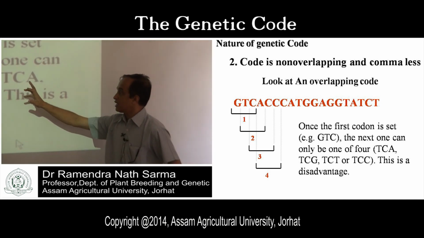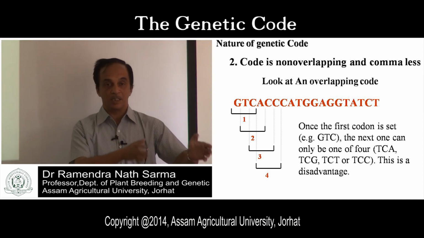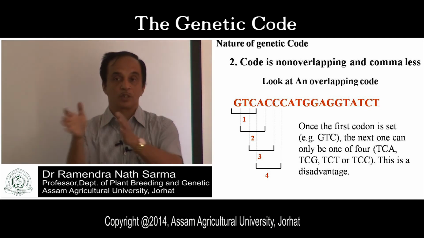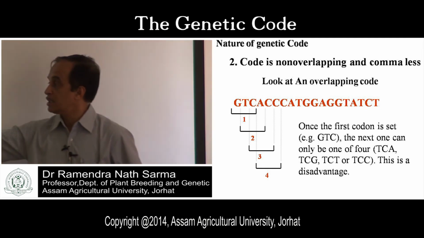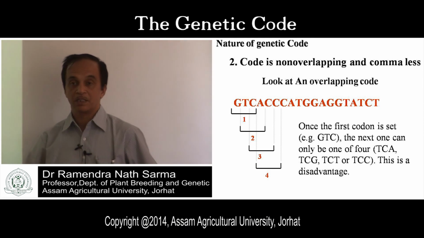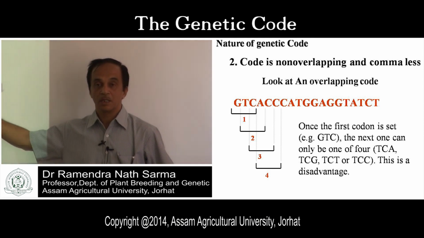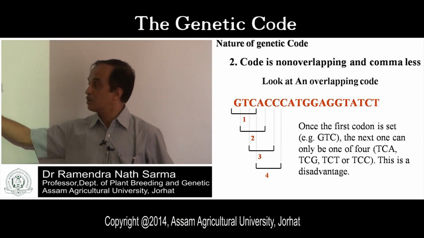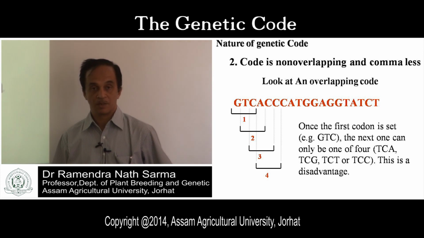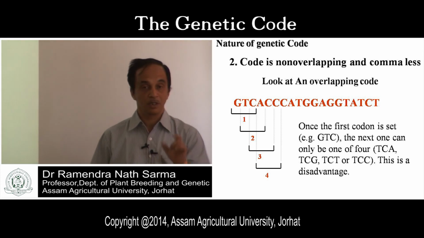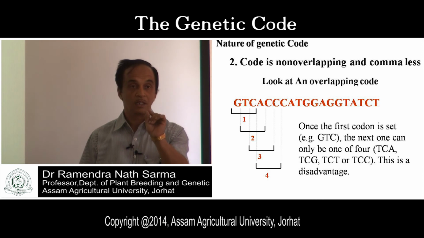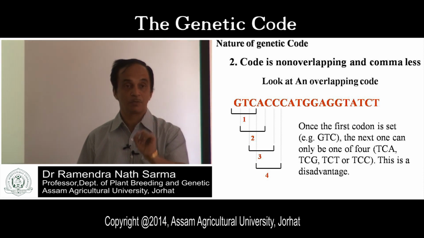So when there is a sharing of the bases between codons, what will happen? It is a total disadvantageous situation for the organisms, because of the information read during the translation process.